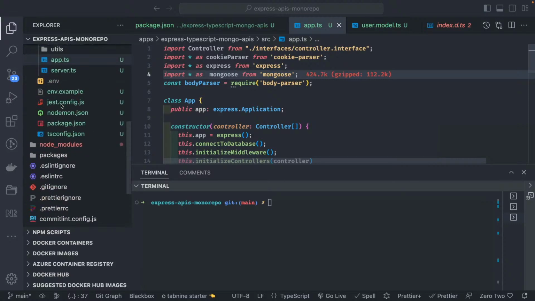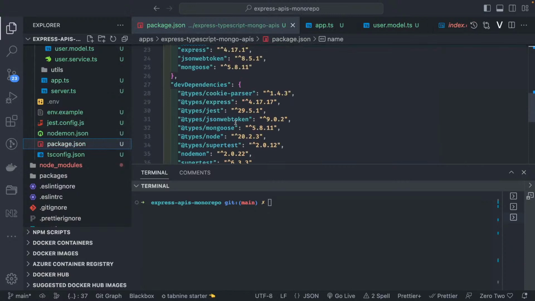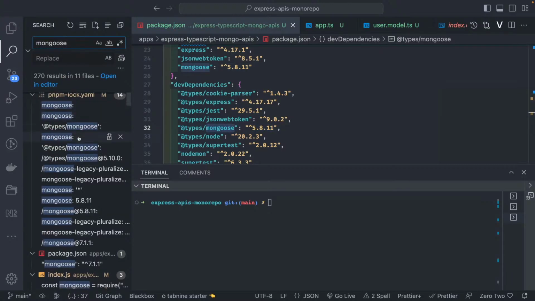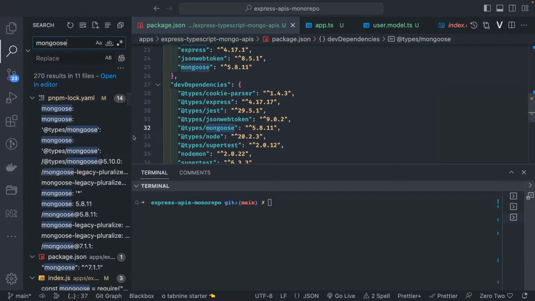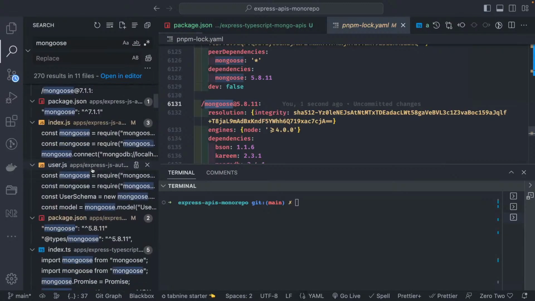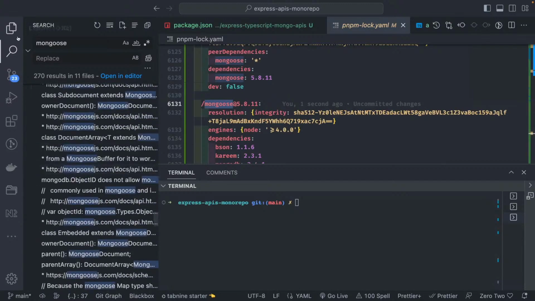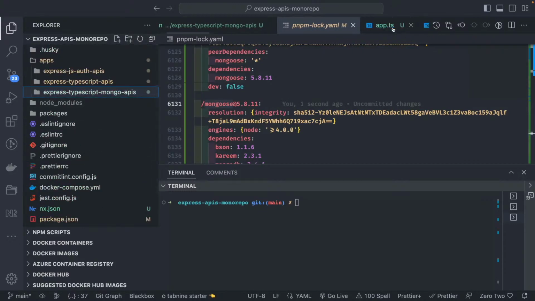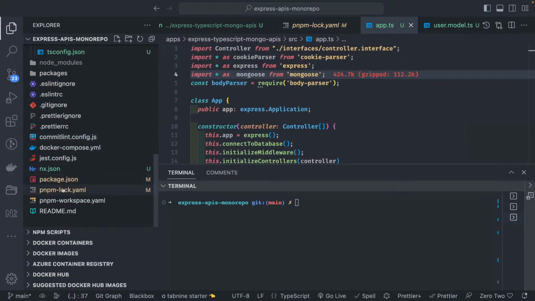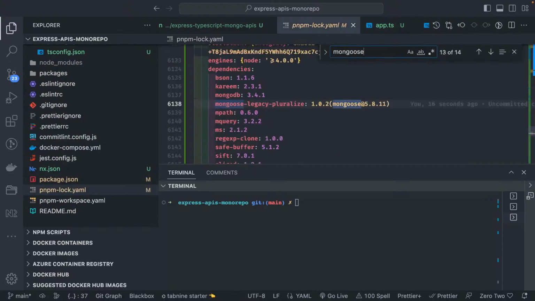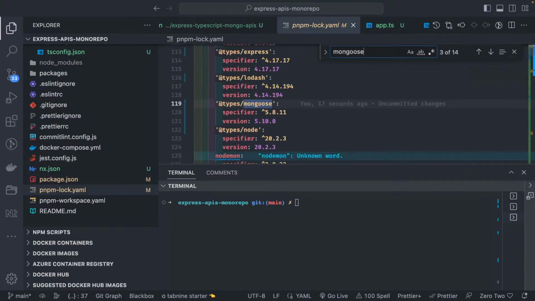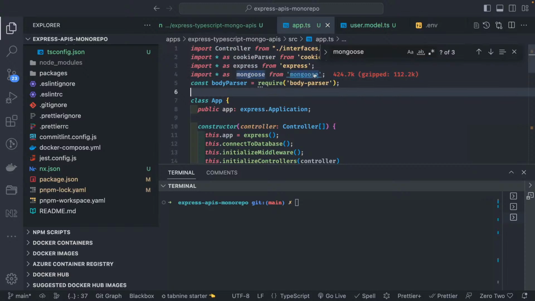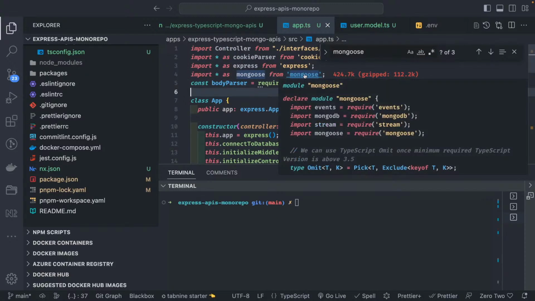The problem here is with this package, because if you have multiple repositories and then you have different versions of mongoose, then obviously it will create a problem, right? So what I did is I baselined all the mongoose versions to 5.8.11. You can see 5.8.11. I mean, that should be the upper version, 5.8.11. And once you have it, then your issues will be sorted, because if you look into the PNPM log, 5.8.11, you will see the typings for mongoose are the same. So once you fix it, then at least this also will start working, because I can detect the typings now,